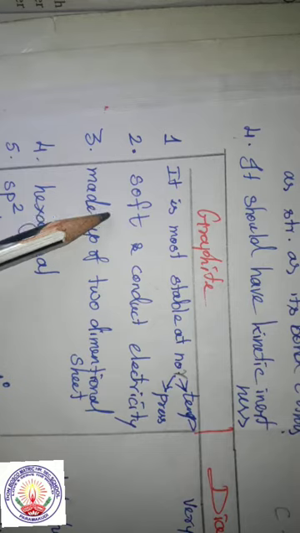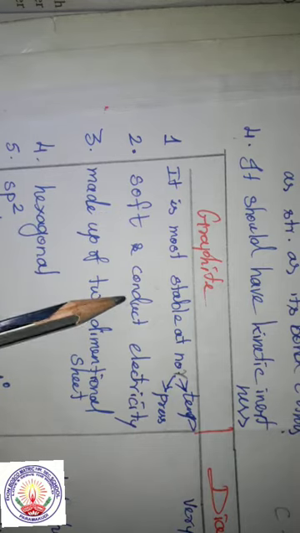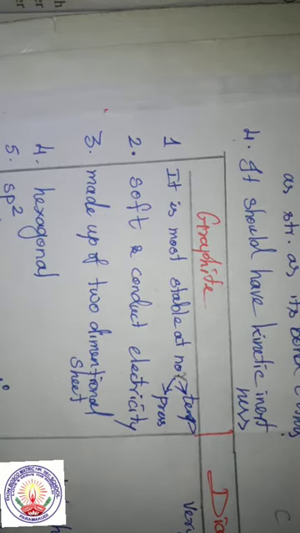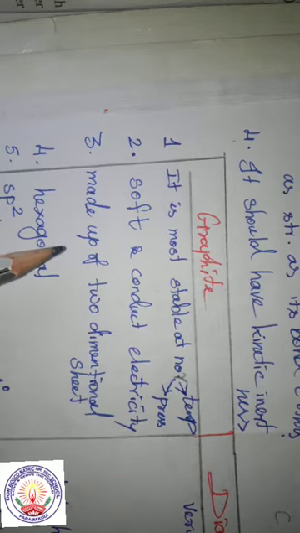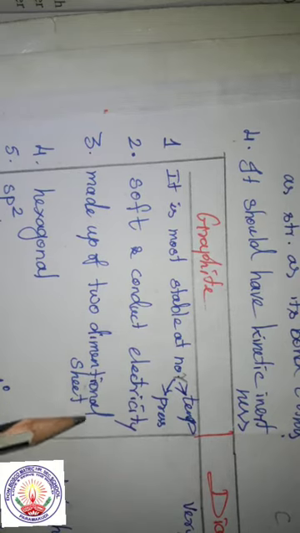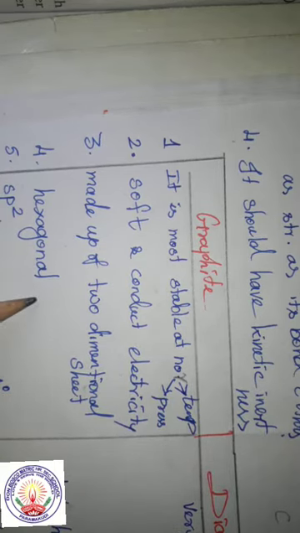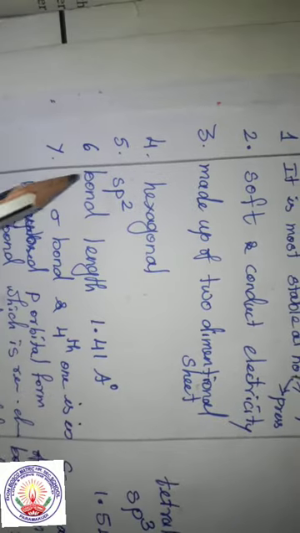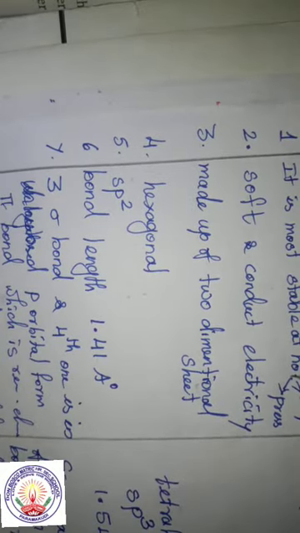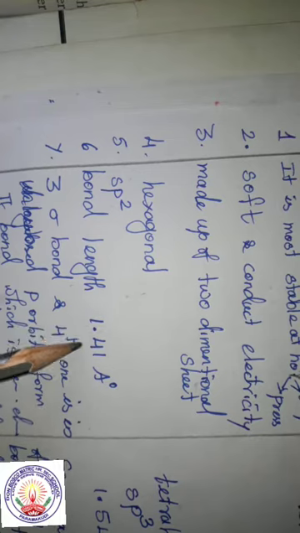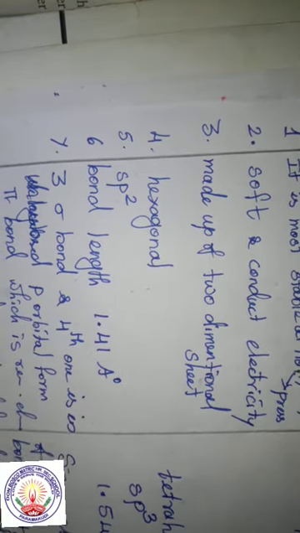The next one is that it is soft and conducts electricity. The third point is that it is made up of two-dimensional sheets. Its shape is hexagonal. It is sp2 hybridized. Its bond length is 1.41 angstrom.